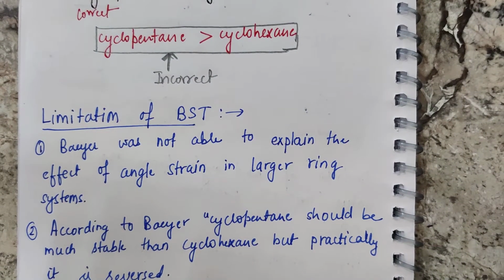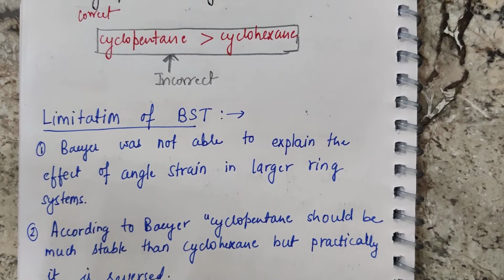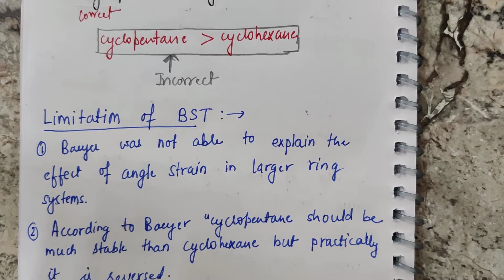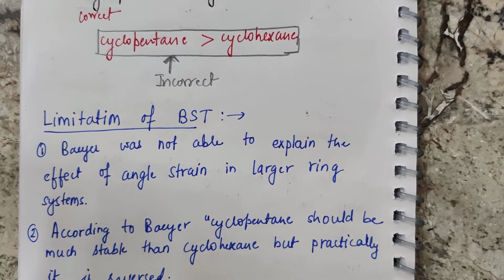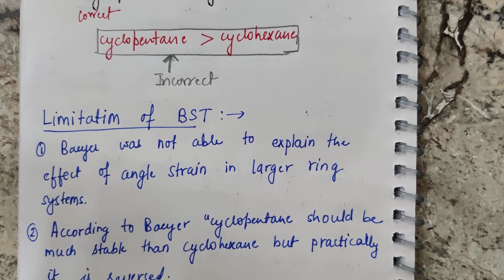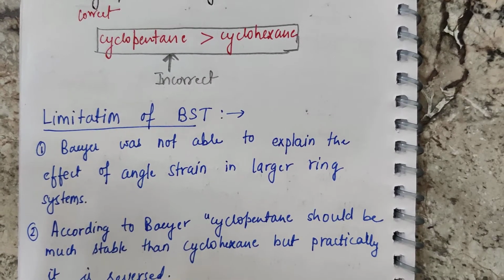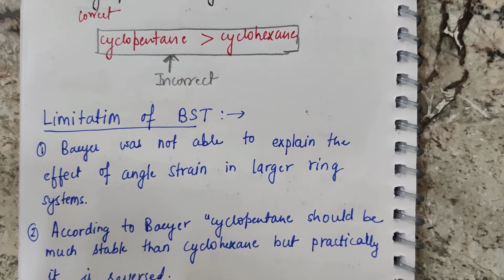Okay, so we now move on to the limitations of Baeyer strain theory. The very first thing that Baeyer strain theory assumed was that all the cycloalkanes are planar.